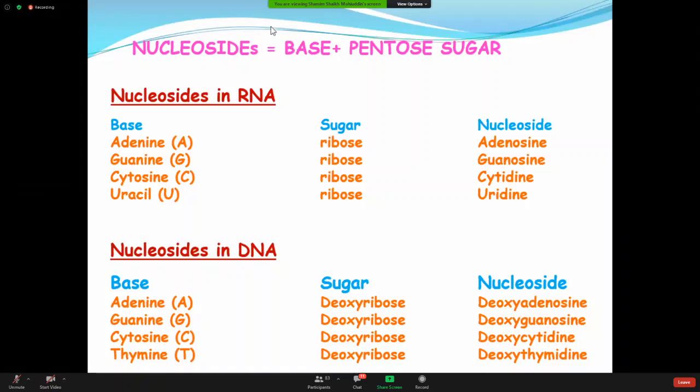Yes. Fine. So you should know the basic difference about DNA and RNA. What is the basic difference? RNA contains uracil, DNA contains thymine. RNA contains ribose sugar, DNA contains deoxyribose sugar. That is the basic difference. If you know it, you can tell yourself what nucleosides should be present in the DNA, and what nucleosides should be present in the RNA.